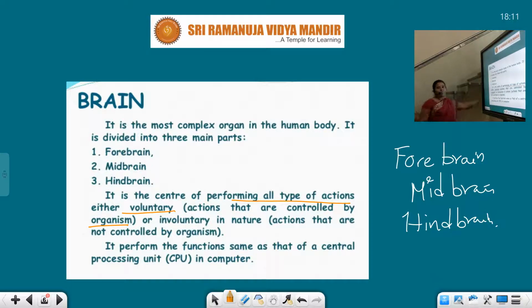These are the two types of actions, voluntary and involuntary. The brain performs the same function as the central processing unit in a computer. We have the CPU in the system, and in the same way the brain coordinates all the things.